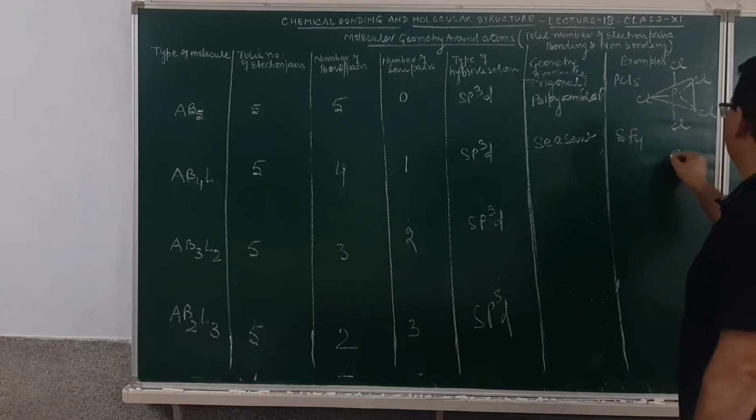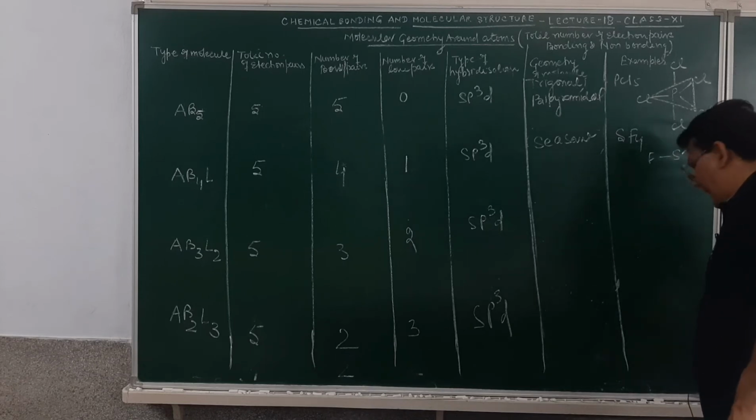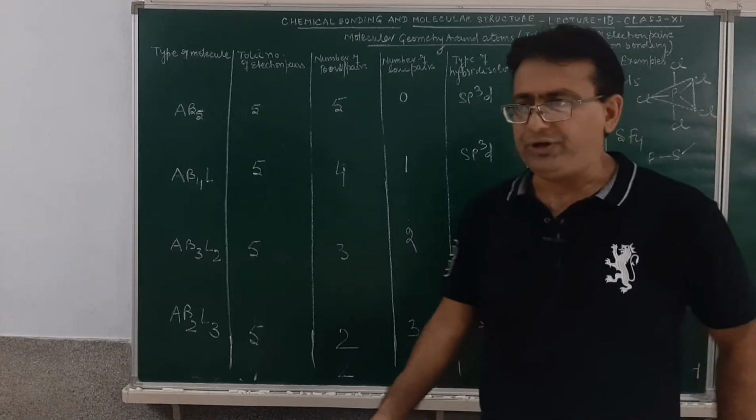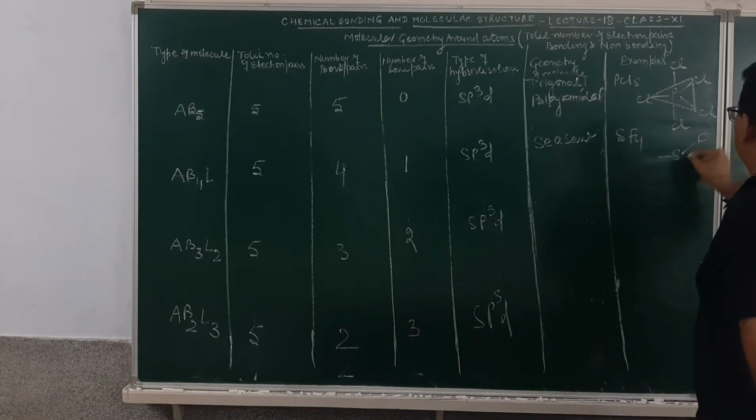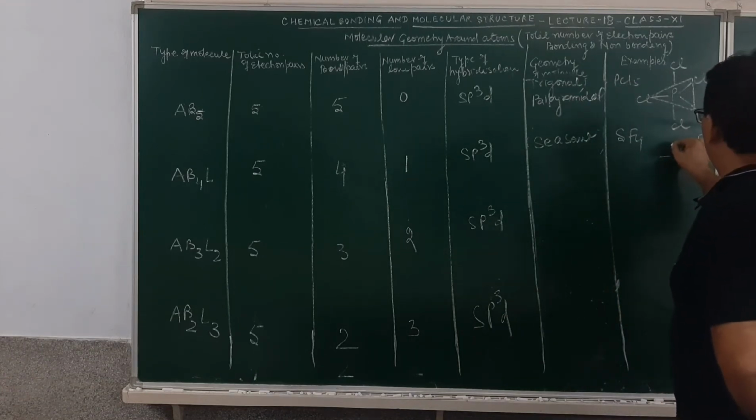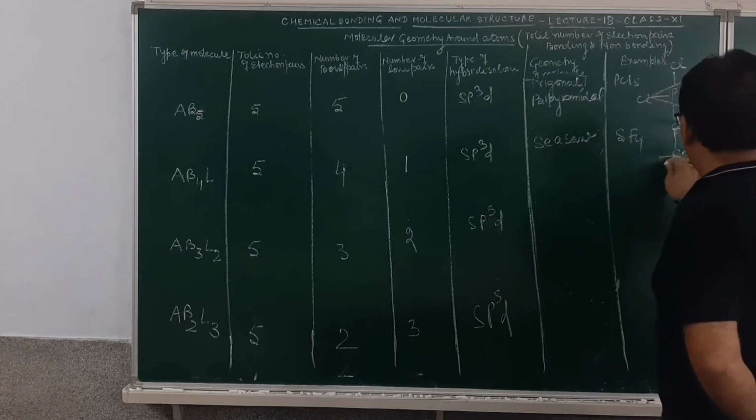This is sulfur, fluorine, fluorine. On any of the positions, you may drop a lone pair of electrons. Fluorine, this will be fluorine. This is again fluorine, a fluorine, and this over here will be having a lone pair of electrons.